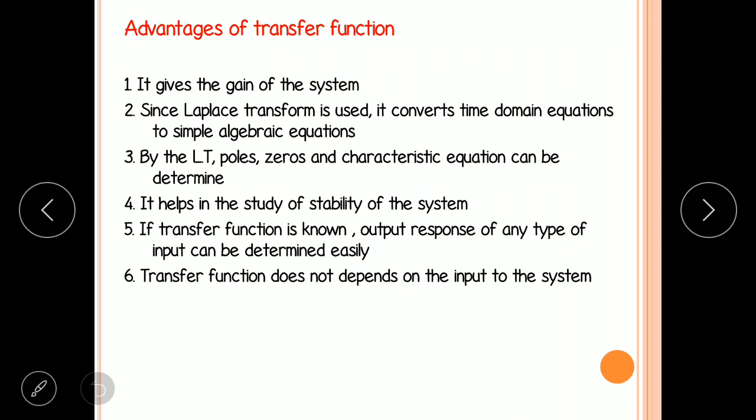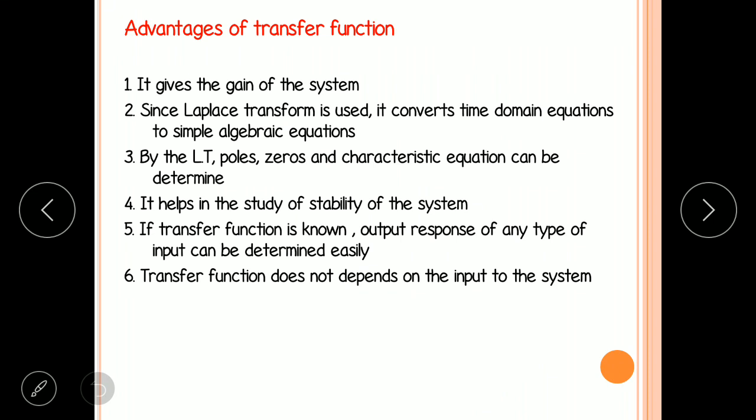Advantages of transfer function: it gives the gain of the system. Second advantage is that it converts time domain equations to simple algebraic equations, because in this we are using Laplace transform. And third advantage, since Laplace transform is used, poles, zeros and characteristic equation can be determined.